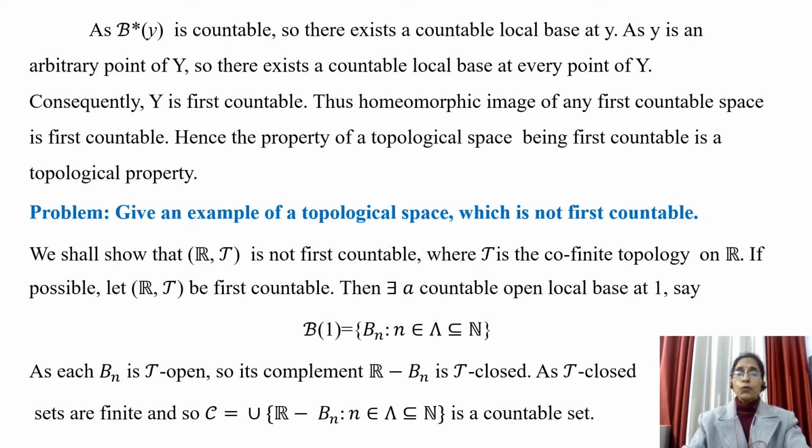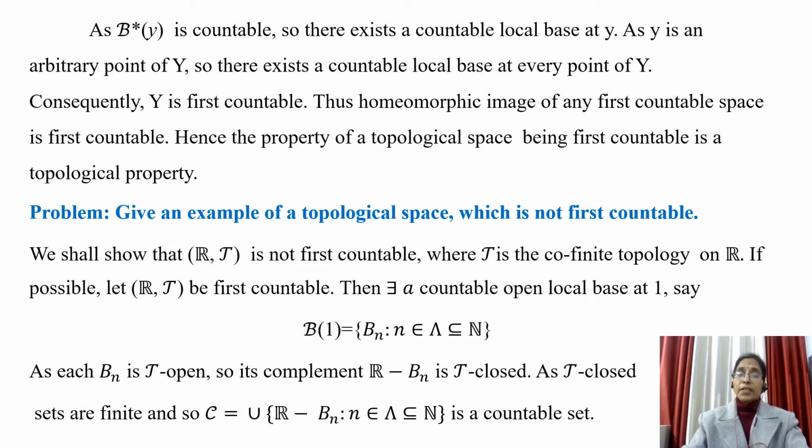Here we are taking open local base, meaning members of the open base will be T open sets. Say B of 1 is a countable local base at 1 consisting of sets Bn where n belongs to capital lambda, and capital lambda is a subset of the set of natural numbers because B of 1 is countable.